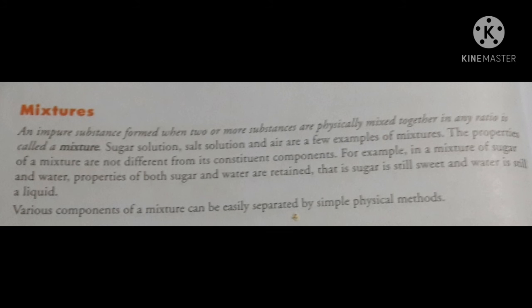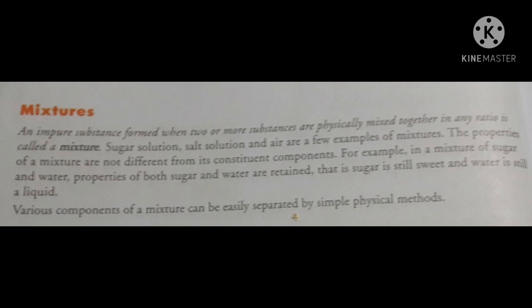Mixtures. A mixture is an impure substance formed when two or more substances are physically mixed together in any ratio. Children, this is an impure substance and it is formed when two or more substances are mixed together in any ratio. Sugar solution, salt solution and air are a few examples of mixtures.